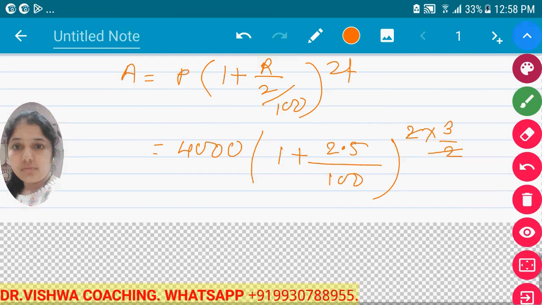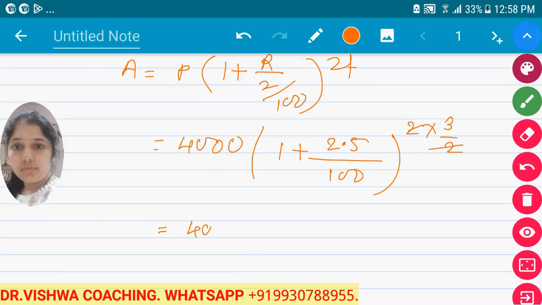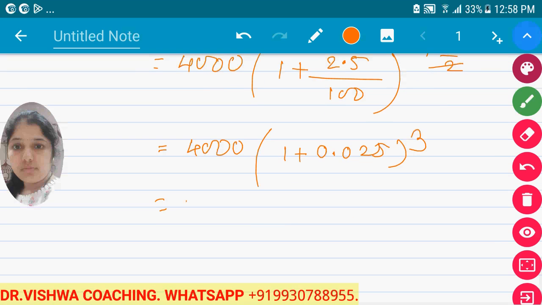This 2 will get cancelled. So it becomes 4000 into the bracket 1 plus, now 2.5 divided by 100 gives us 0.025, raised to 3. Now this is 4000 multiplied by 1.025 raised to 3.